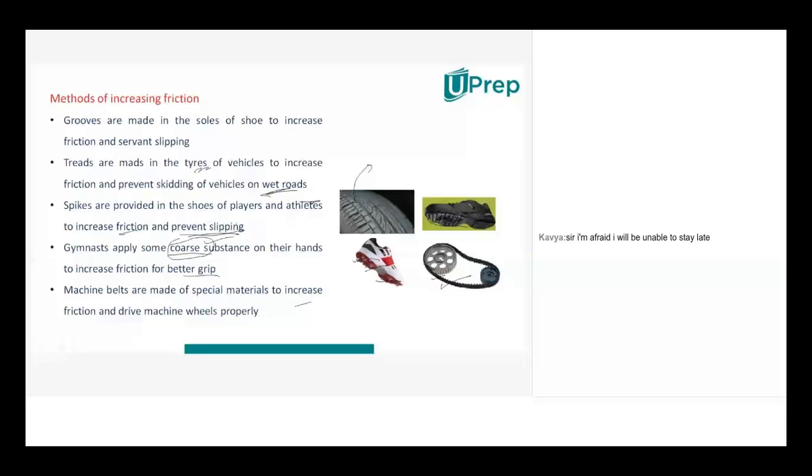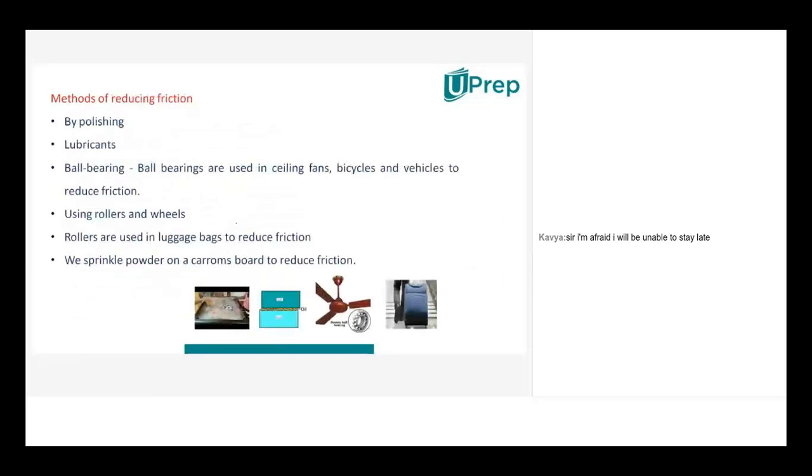Yes, sir. Right. So what will these belts be used for? They will be used for increasing the friction. Actually, they will be made with special materials only, which will have more friction. So that type of material will be used, and all these are methods for increasing the friction.